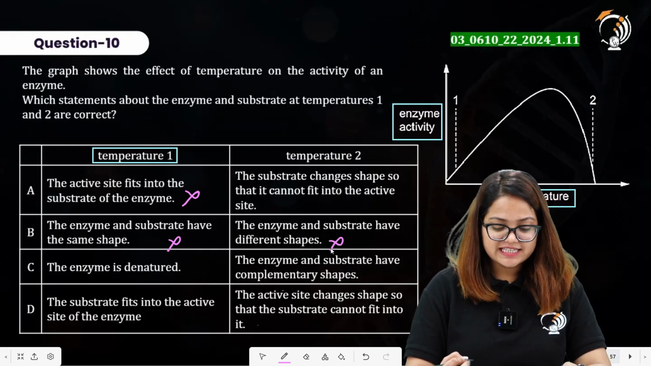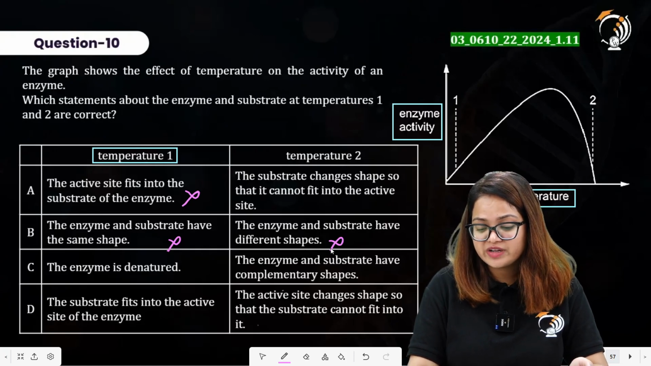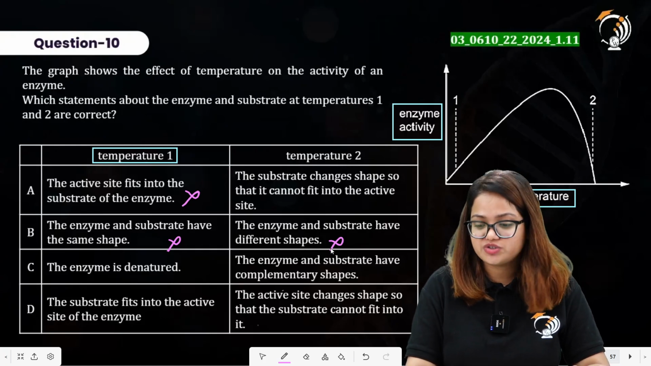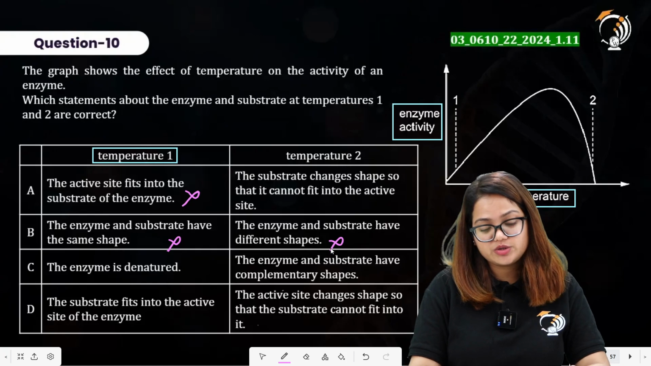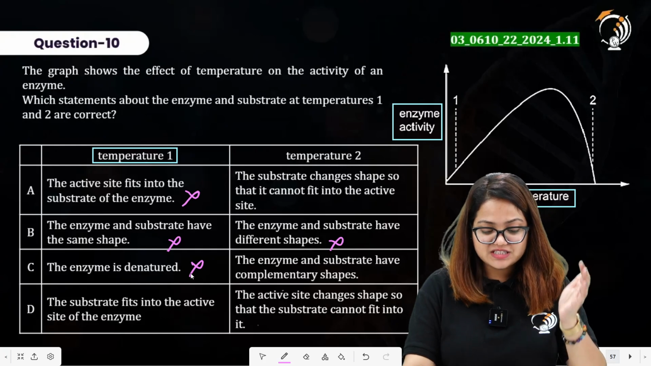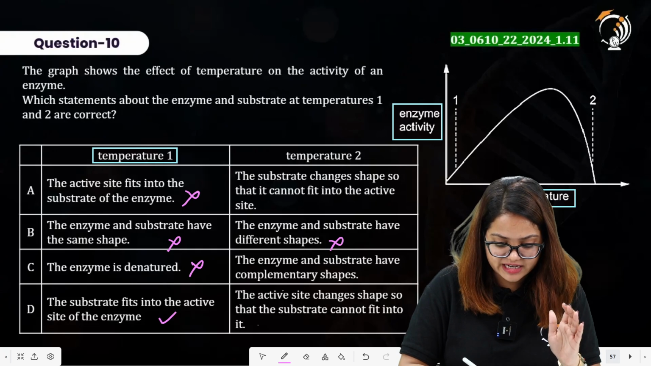C option says the enzyme is denatured. And you can also observe from the graph over here that it is having its maximum activity. It is not showing any kind of denaturation. It is being denatured at point 2. It is incorrect. D says here the substrate fits into the active site of the enzyme. That is the correct representation of enzymatic action.